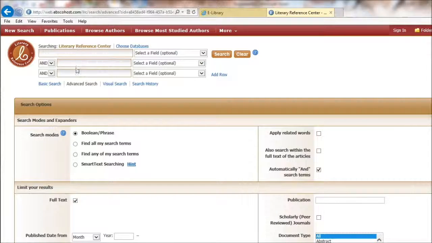You'll notice my multiple search boxes here at the top. This is where your keyword bank will come in handy. To investigate the theme or themes of your short story, you will want to search your short story title and a theme together. Here you can see the Boolean operator options. And will give me more resources, and or will give me fewer. But I'm going to keep it with and. So what I want you to do is search the title and one of your themes from your keyword bank.